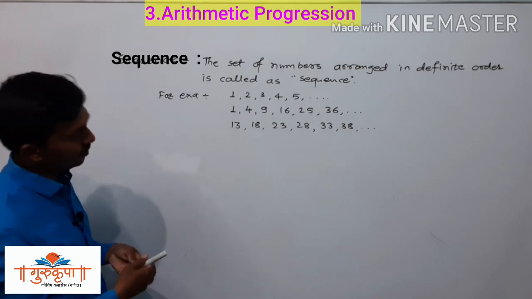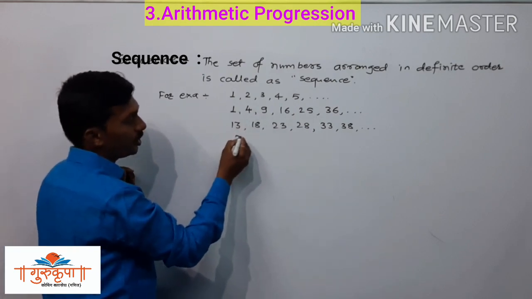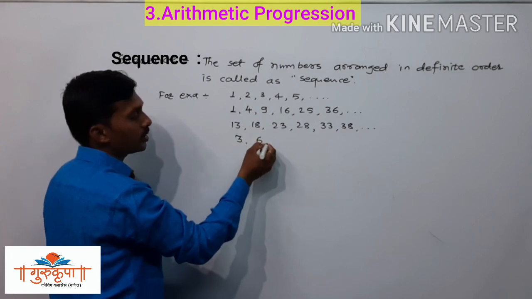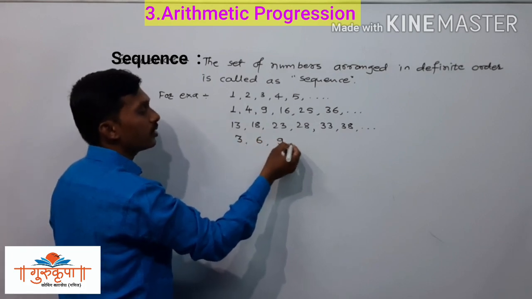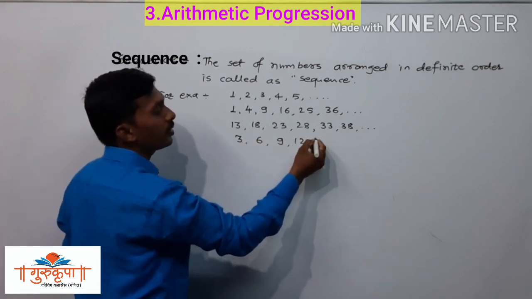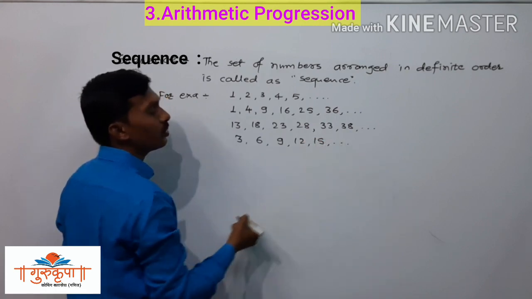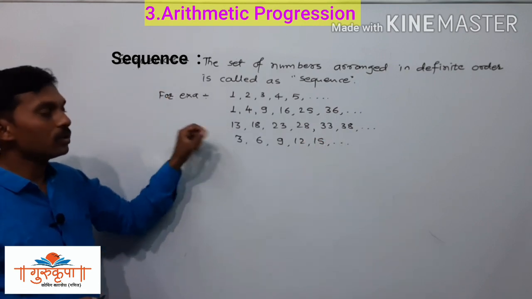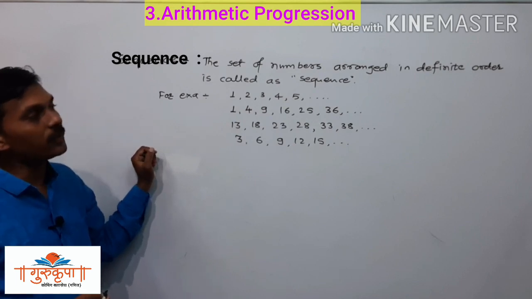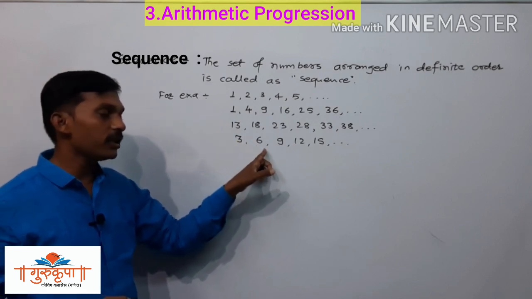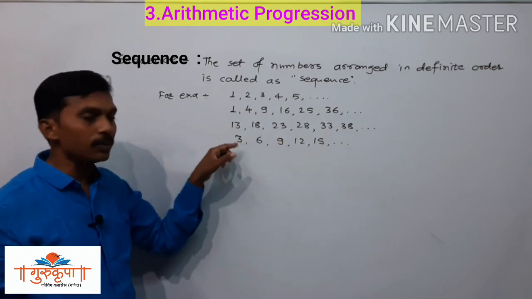Here we will write more examples. We will write 3, 6, 9, 12, 15, and so on. This is also a sequence. And what is the definite order here? Each and every term is obtained by adding 3 to the previous term.